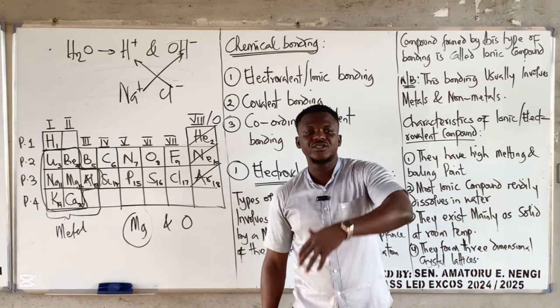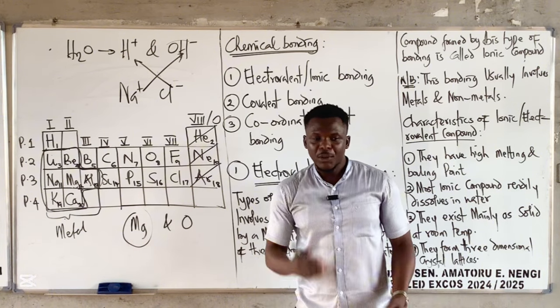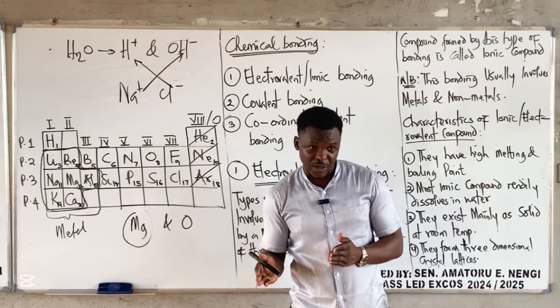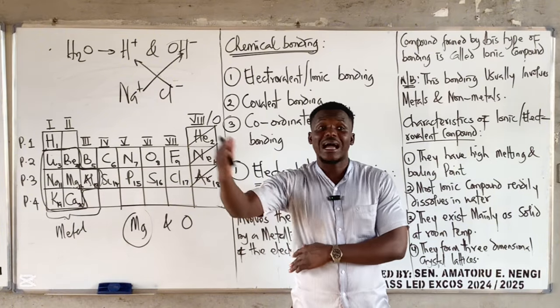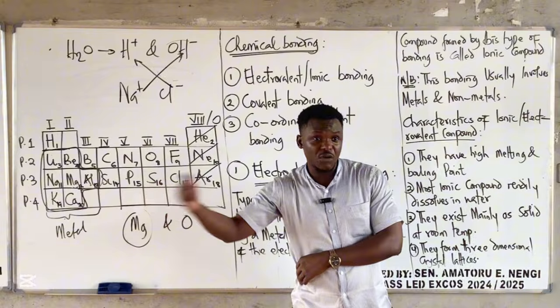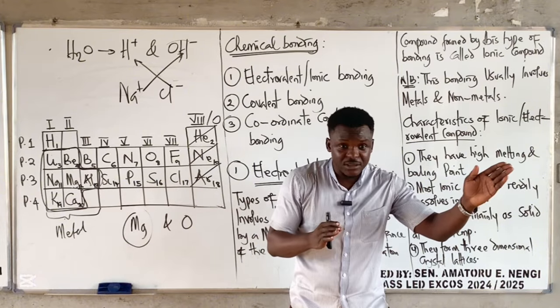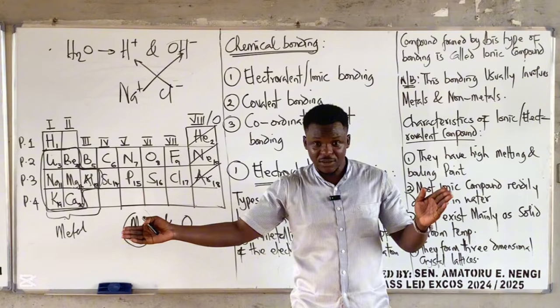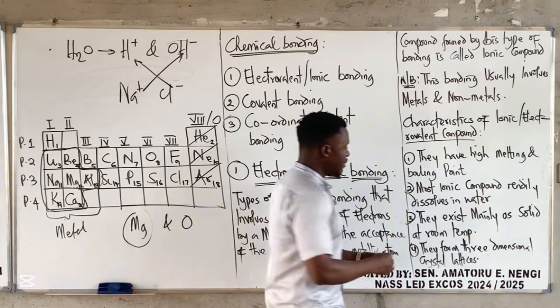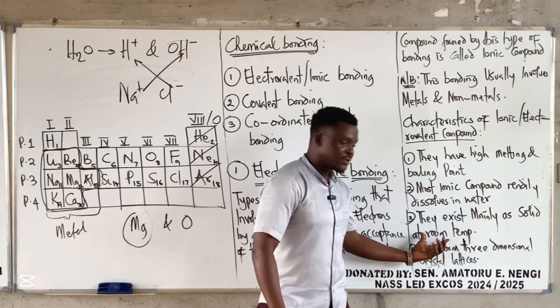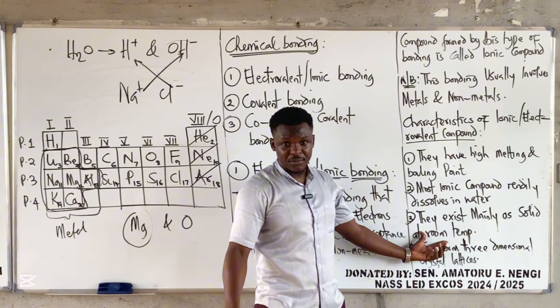That's why if you pour kerosene inside water, they will not mix. Because water can split as plus and minus, right? But kerosene cannot split as plus and minus. Kerosene is a covalent compound. Covalent compounds do not have plus, they do not have minus. So that's it. Now the next one says, number 3, they mainly exist as solid at room temperature.